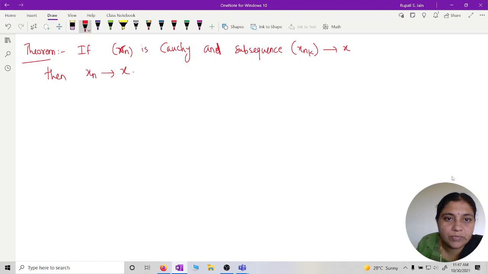But what is the difference here? Not every subsequence, but if the sequence is Cauchy and we have a subsequence which converges to some element, then the original sequence also converges to x. That we want to prove.